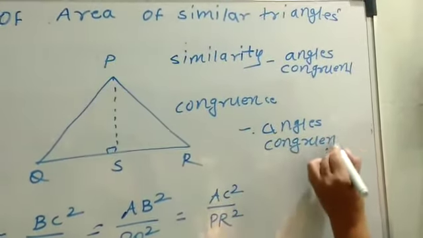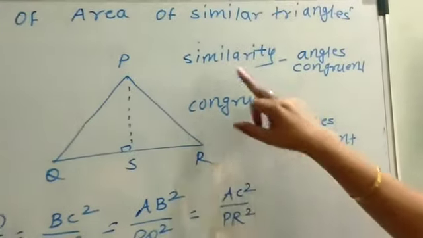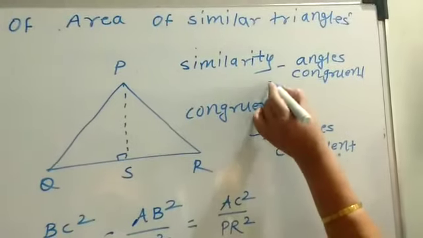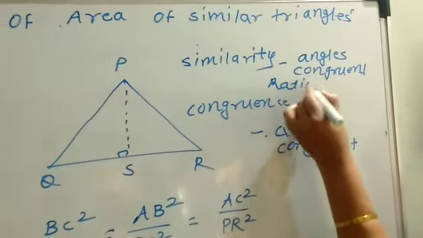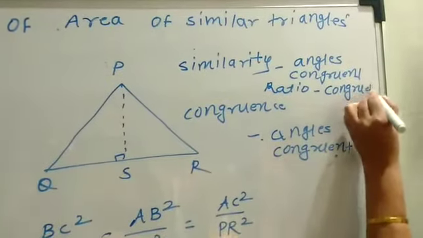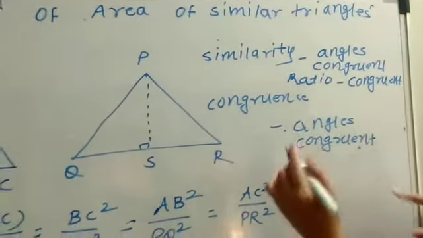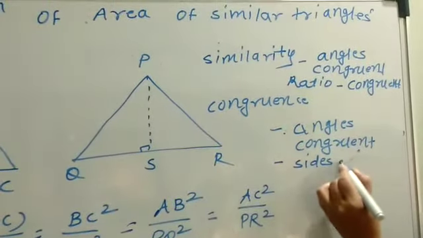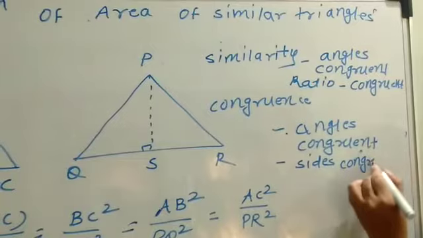So there is no difference. But when triangles are similar, then the ratio of the corresponding sides is congruent. And when the triangles are congruent, it means corresponding sides are congruent.